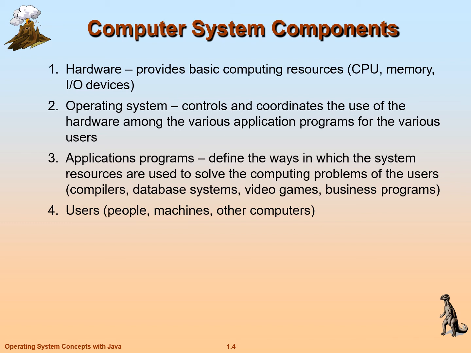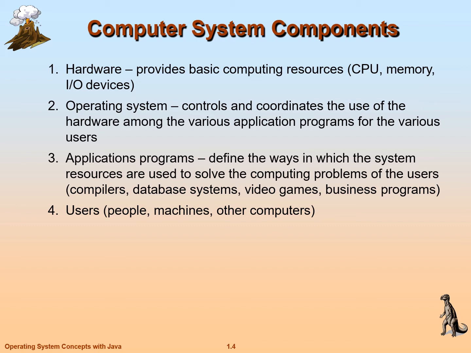Next, application programs. What are these application programs? First of all, the underlying layer is hardware. Upon the hardware is your operating system. On the operating system is your application program. Suppose you want to do some typing, then you are going to use MS Word or Notepad. These are all called application programs. Or you want to type a C program. Above the operating system, the layer is called application programs, where compilers, database systems, video games, and business programs all come under application programs. Next, my dear friends, users.